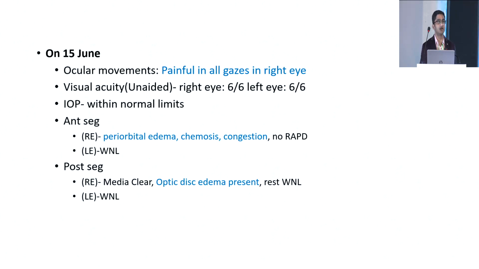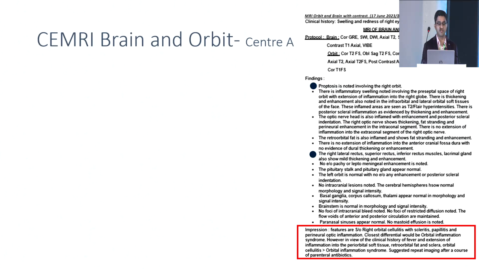Her visual acuity unaided was 6/6 in both eyes with IOP normal in both eyes. Anterior segment examination of the right eye showed periorbital edema, chemosis, congestion with no RAPD. Posterior segment examination of the right eye showed media clarity grade 1 with optic disc edema and the rest within normal limits. Left eye examination was within normal limits.